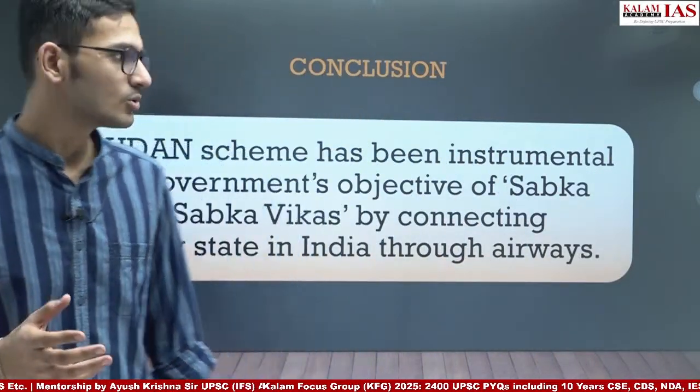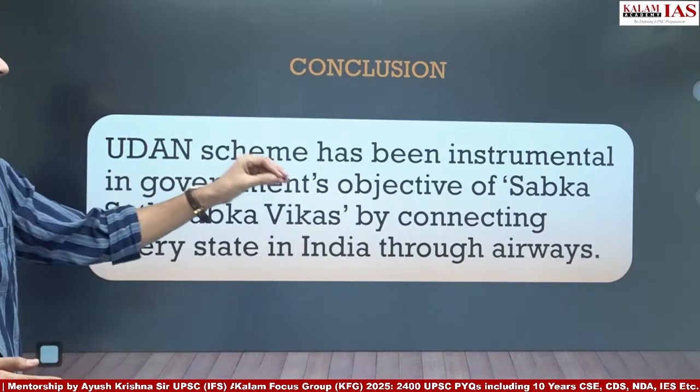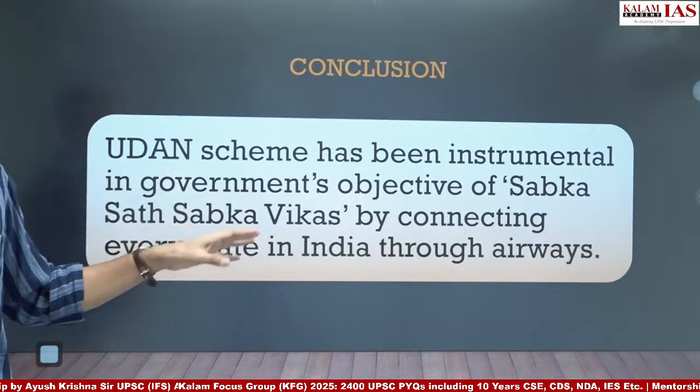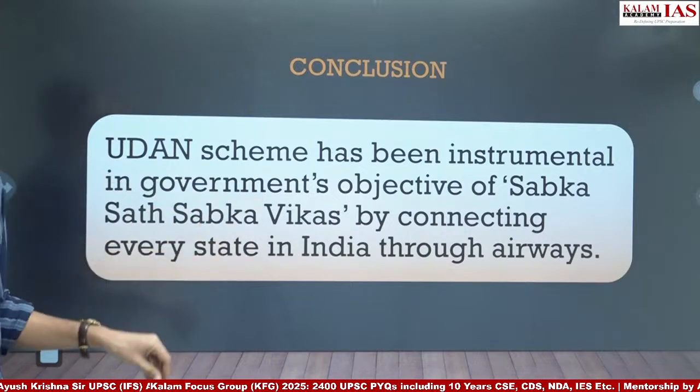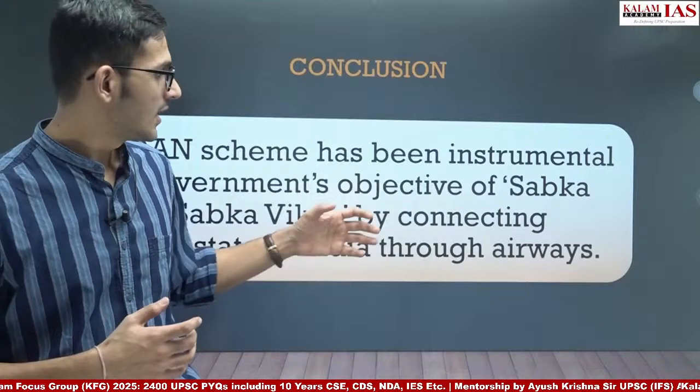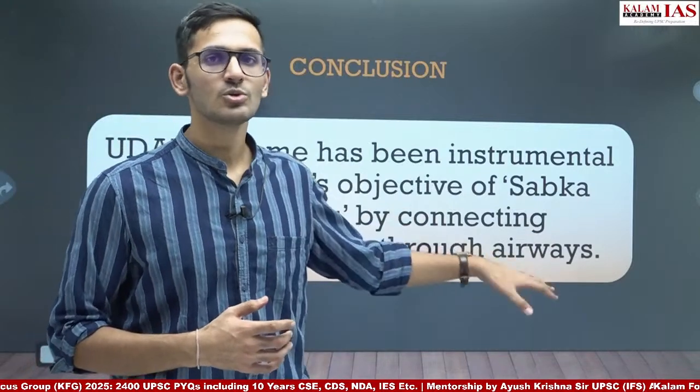Finally, we can write a conclusion that the UDAN scheme has been instrumental in the government's objective of Sabka Saath, Sabka Vikas by connecting every state in India through airways. Again, what we have done is taken the key term which is there in the question, and then connected it with a government target or a government vision. So the government vision is Sabka Saath, Sabka Vikas, and we have used this to conclude this answer.